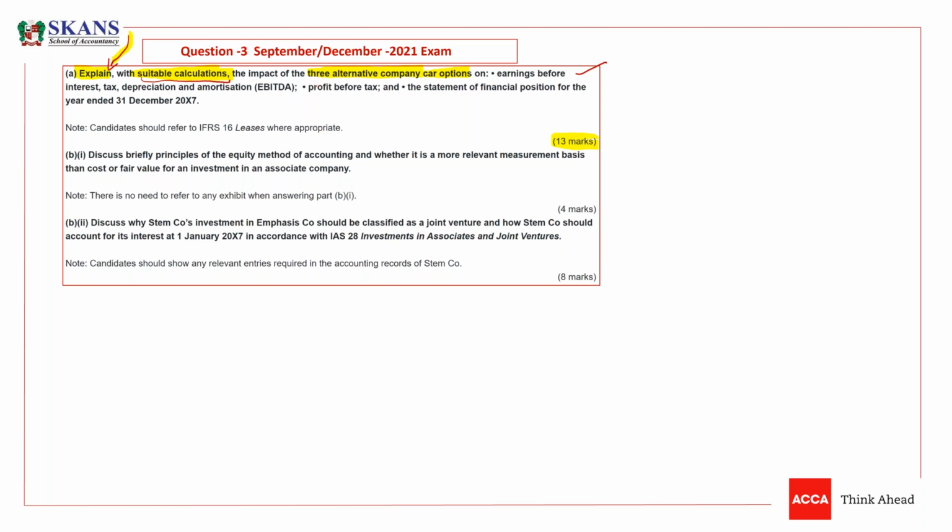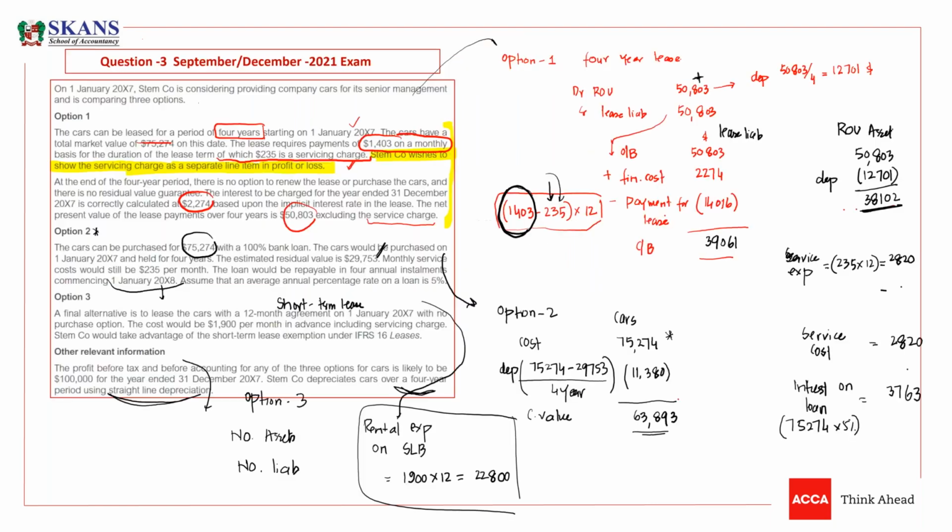So we are going to read the further question and see what is in it. Listen carefully. In other information, the profit before tax and before accounting for any of the three options for cars is likely to be 1 lakh for the year ended 31st December 2007. So this profit is given, guys. STEM company depreciates cars over 4 years. We have already dealt with these transactions. Now we need to give the impact, so I'm going to calculate the impact right now.